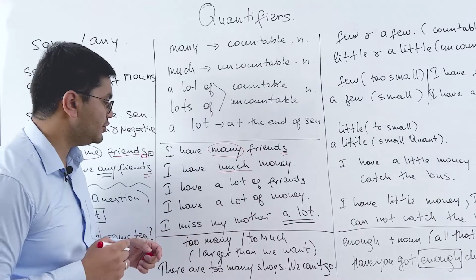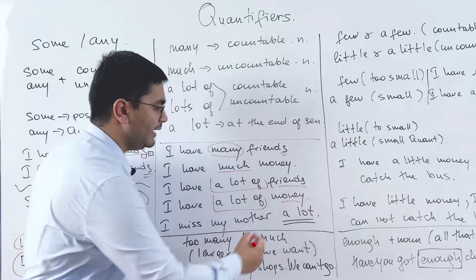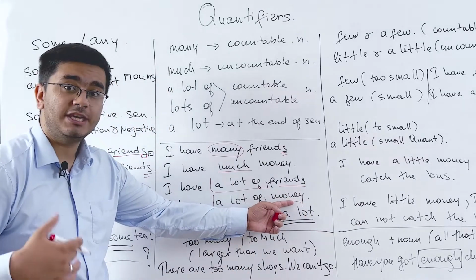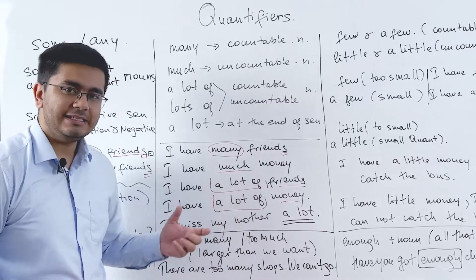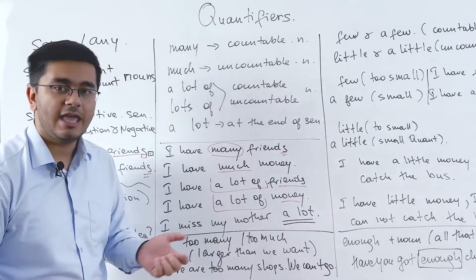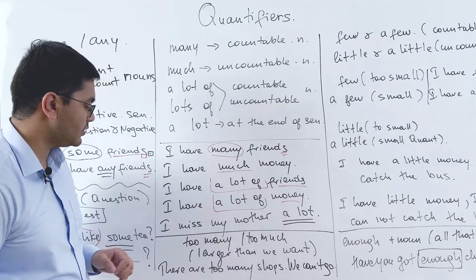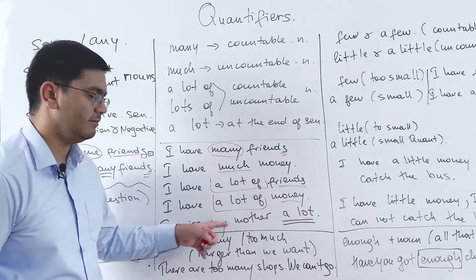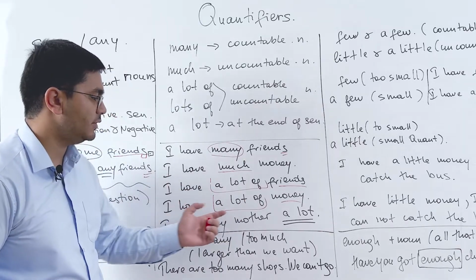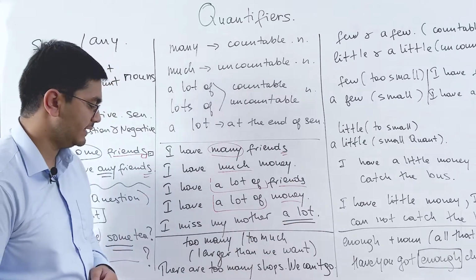If you pay attention to a lot of and the words friends and money, one of them is countable and the second one is uncountable, but we can use a lot of. And instead of a lot of, we can put just lots of, because a lot of and lots of are the same. So the last one, a lot. For example, I miss my mother a lot. So if you see the word a lot, it comes at the end of a sentence.